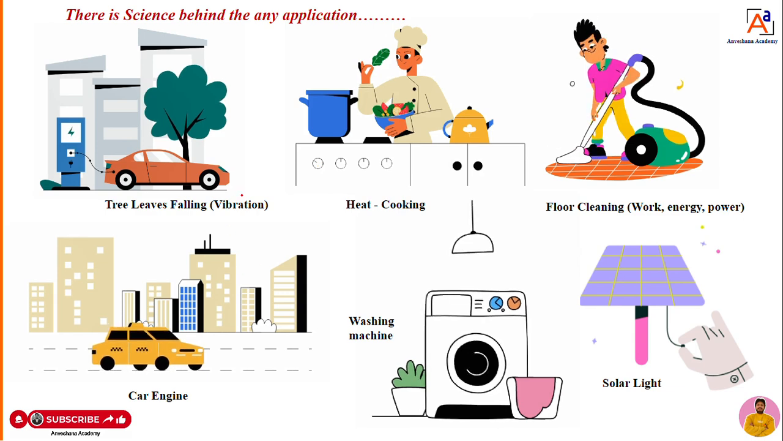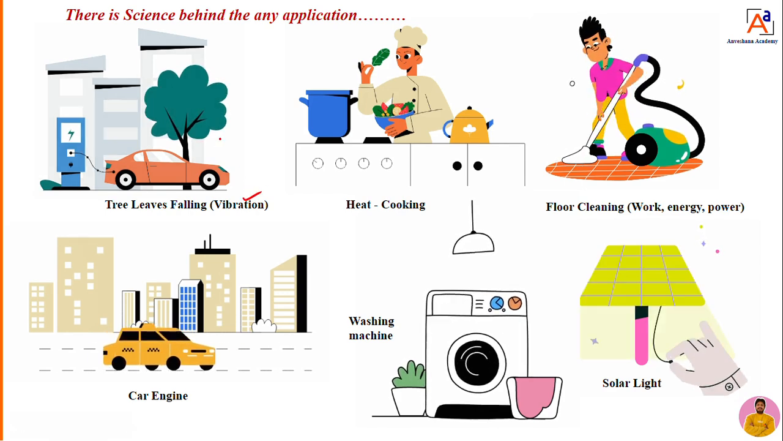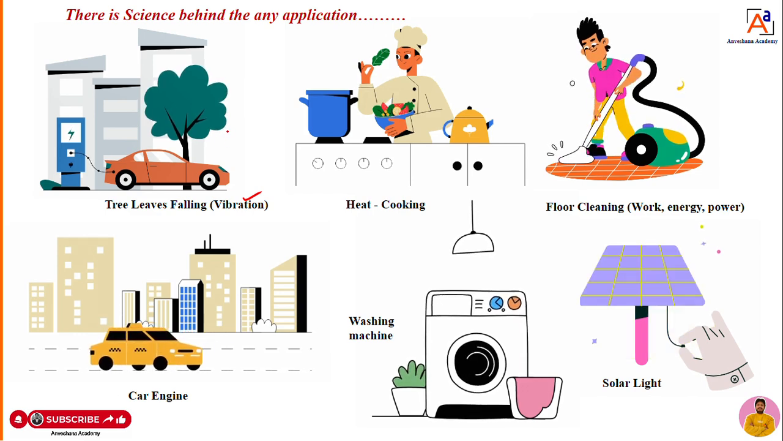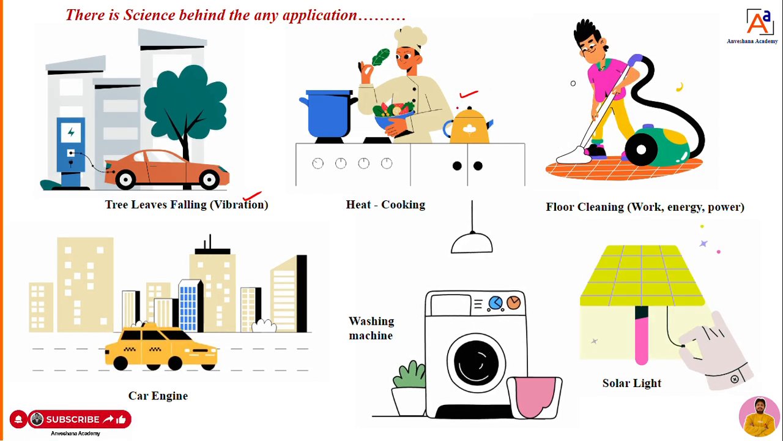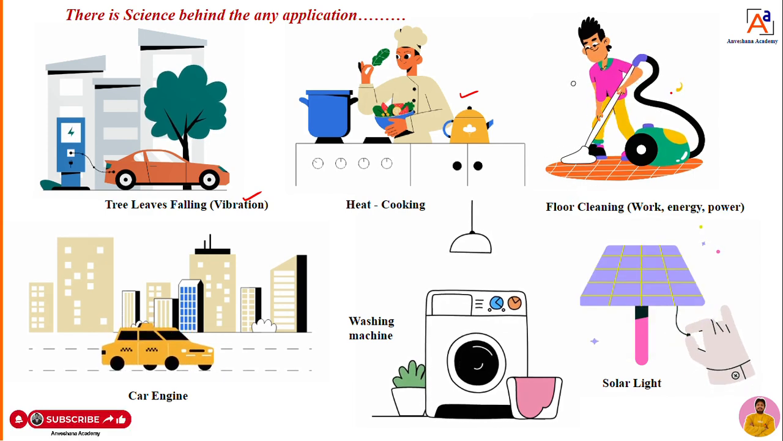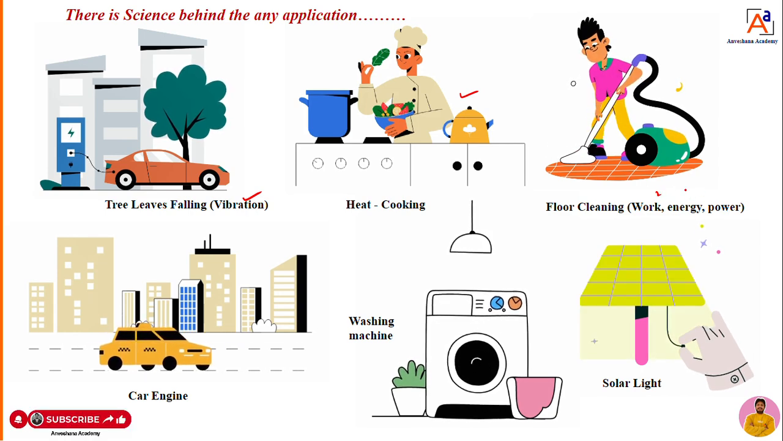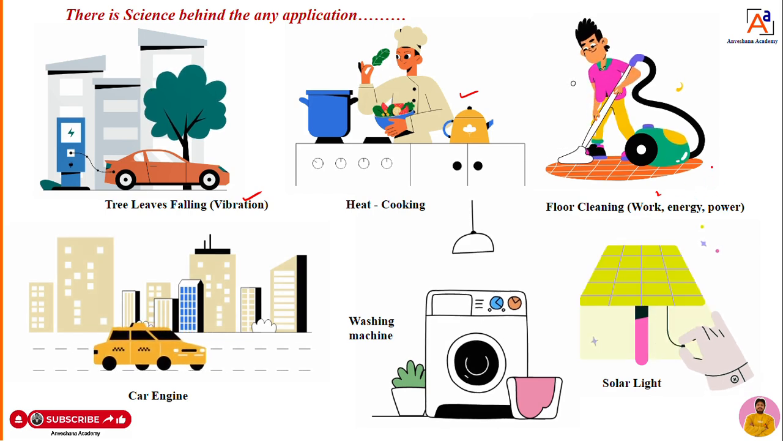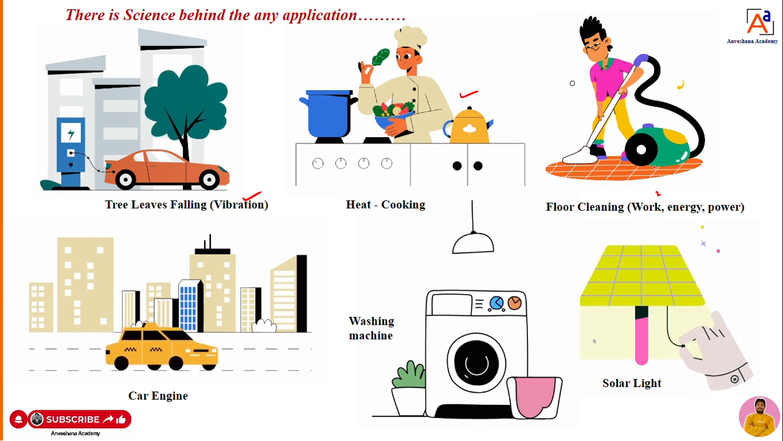The tree leaves are falling here because of vibration. In engineering, in mechanical engineering, there is a separate subject, vibration. So when the leaves fall down, it is because of vibration. You can take heat cooking; we use heat for cooking. We do floor cleaning, right? When we do floor cleaning, there is a requirement of energy, power, and work. These are all systematic studies of the things happening in our day-to-day life by systematic steps or procedure. That is nothing but the scientific method.